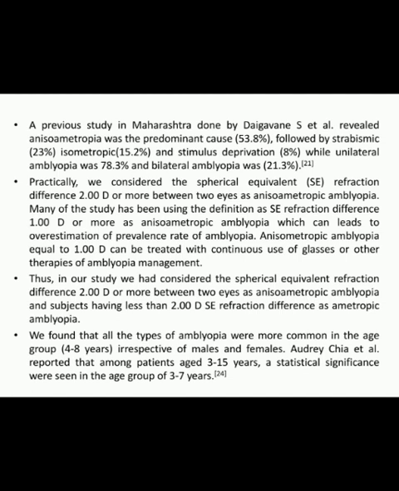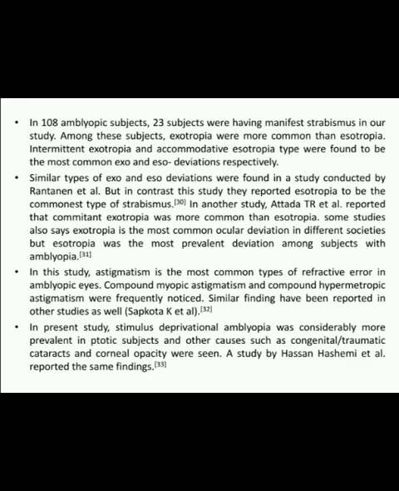We found that all the types of amblyopia were more common in the age group 4 to 8 years irrespective of male and female. Audrey Shia et al. reported that among patients aged 3 to 15 years, a statistical significance was seen in the age group of 3 to 7 years. In our study, in total of 108 amblyopic subjects, 23 subjects were having manifest strabismus. Among these subjects, exotropia was more common than esotropia. Intermittent exotropia and accommodative esotropia were found to be the most common types of exo and eso deviation respectively.